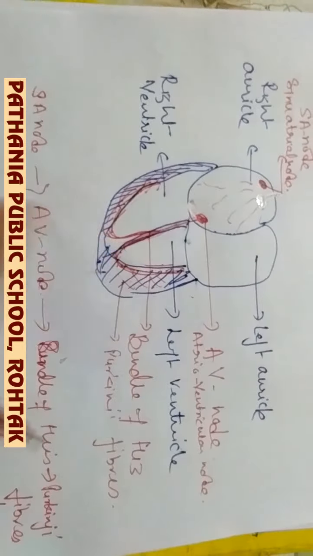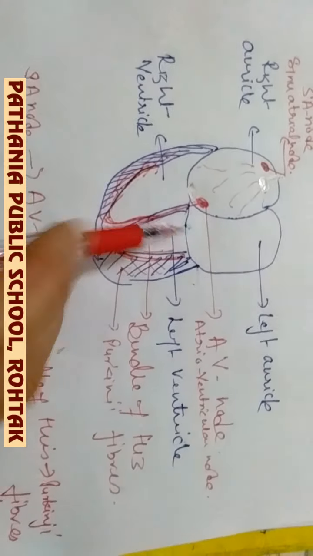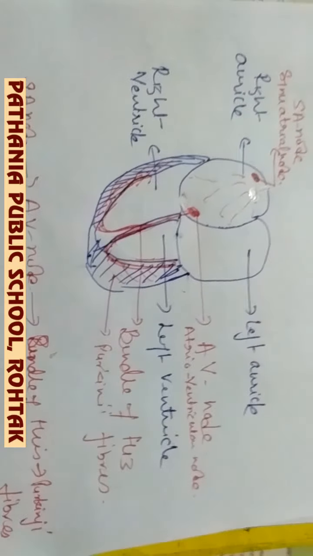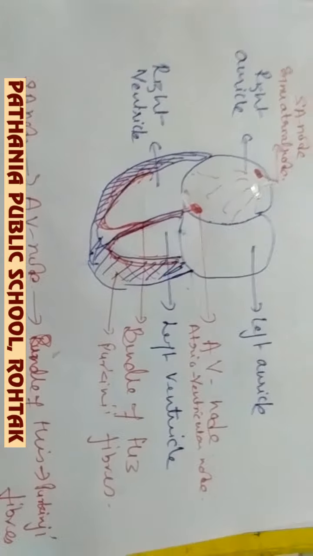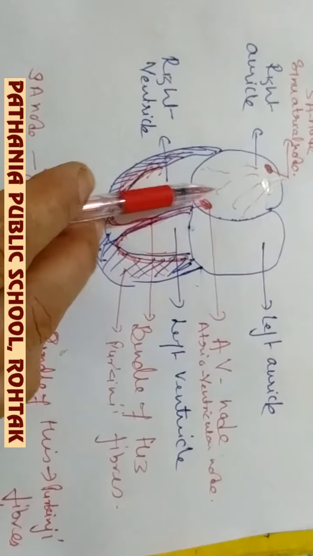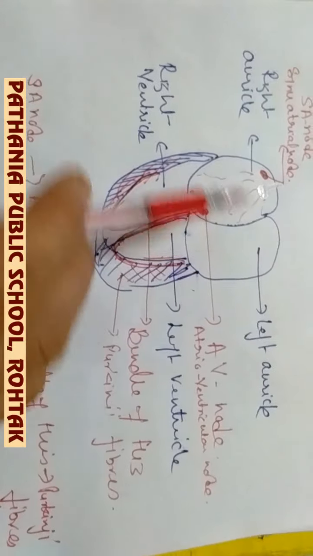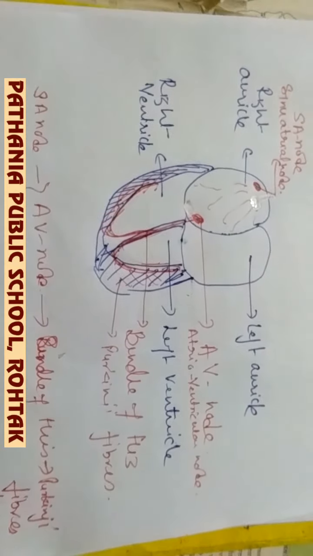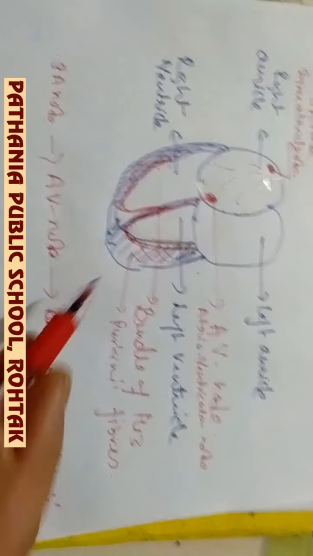I have sent already these notes to you. Now we are coming here again, as in the previous video when we were discussing the structure of the heart, you have come to know that our heart is four chambered. These are the two auricles, left auricle and right auricle. This is left ventricle and right ventricle.